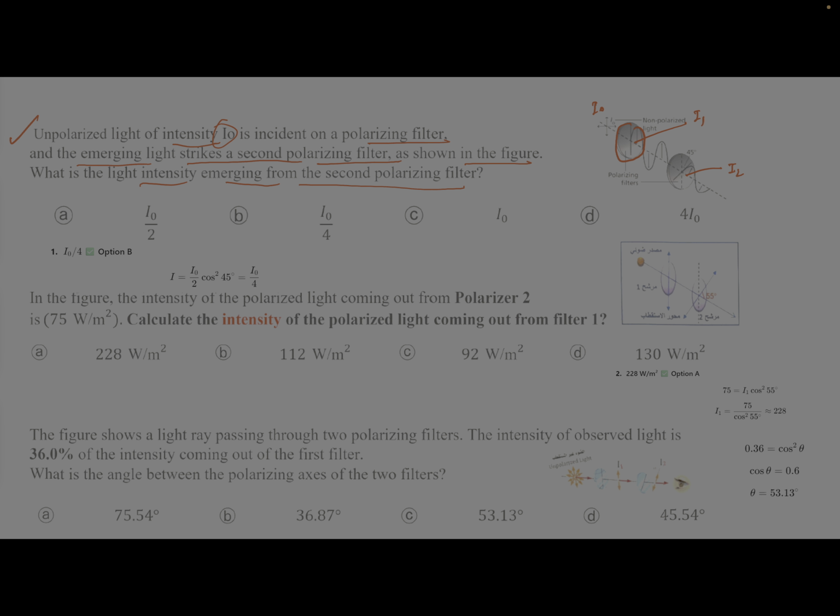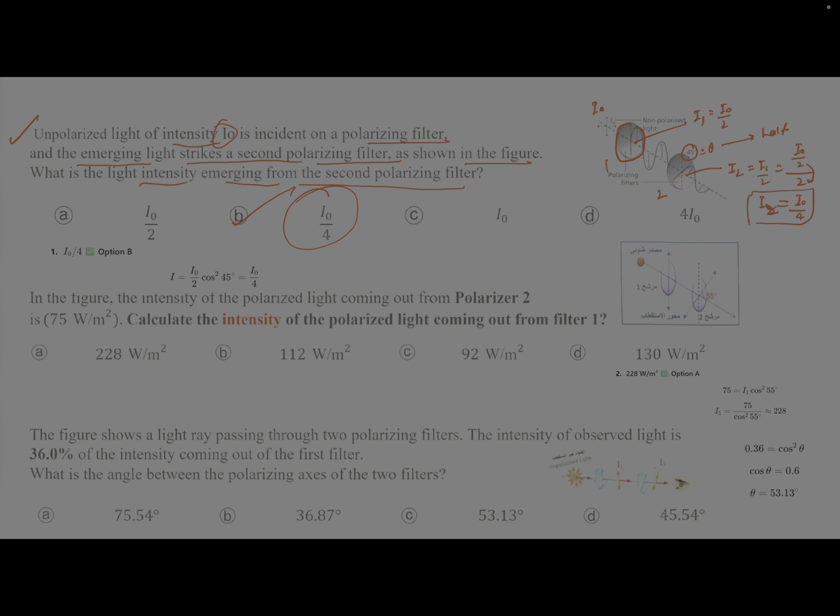As I told you, these questions will be MCQ based. So you can avoid the calculation here because there is a concept. So after the first polarizer, intensity will become half, I0 by 2. And after the second polarizer, you can see that the angle they have given you is 45 degree. So 45 degree means again half. So you have to make it half. So it will be I1 by 2, or you can say I0 by 2 divided by 2. So this 2 multiplied by 2, it will become I0 by 4. So I2 will be equal to I0 by 4. So where is the answer? This will be your answer.